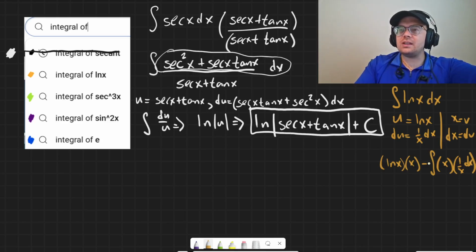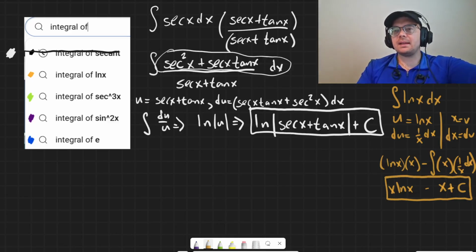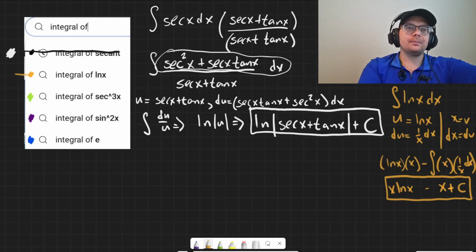So then that's just the integral of 1 with respect to x, which would just be x. So this is just going to be x ln x minus x. That one's actually not too bad. x ln x minus x. And it wouldn't be the absolute value because we didn't get the ln of x by taking the integral and resulting in it. So you wouldn't need to put an absolute value on that x there. All right, so that's it for that one.